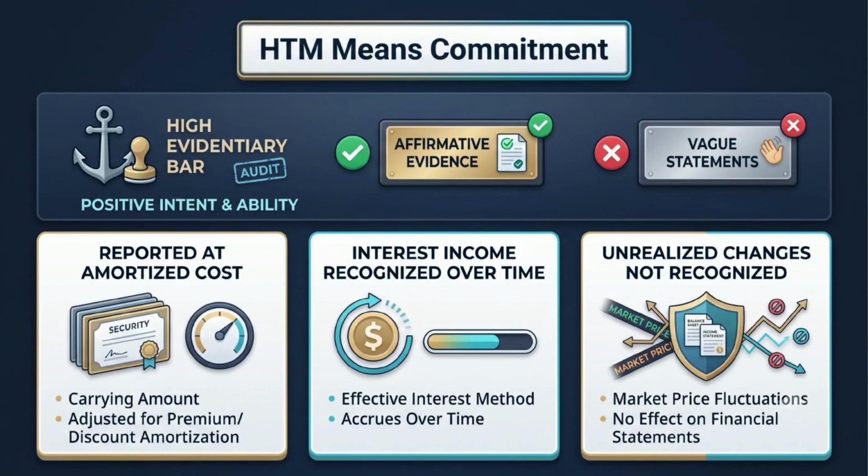Saying we plan to hold it is not enough. The company must be able to support that claim with liquidity planning, investment policy, and facts that make holding realistic. HTM securities are reported at amortized cost, meaning the carrying amount reflects original purchase price adjusted for premium or discount amortization over time. Interest income is recognized using the effective interest method.